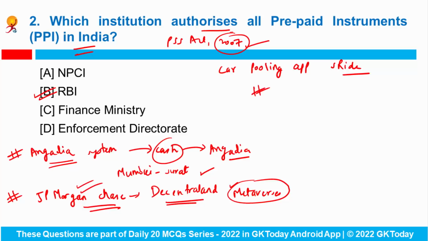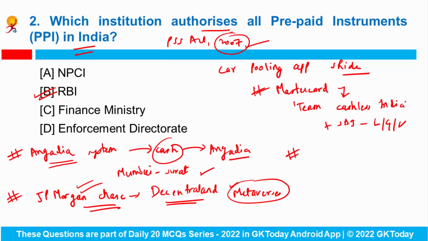So if you are asked which is the first bank to open a lounge in the metaverse, the answer is JP Morgan Chase. Now apart from it, MasterCard, as an extension of its flagship campaign named Team Cashless India, along with SBI, has partnered with Lucknow, Guwahati and Varanasi to boost the digital payment infrastructure.